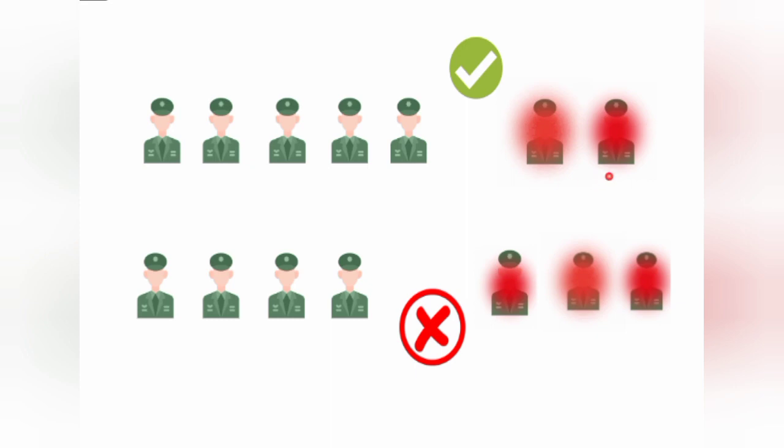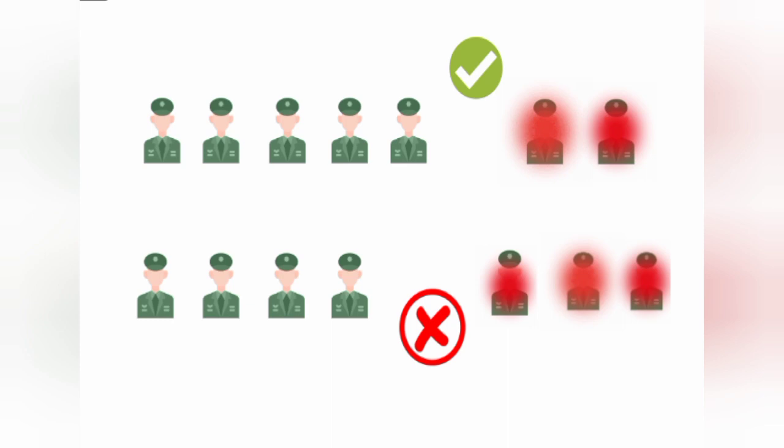Here f means there are 2 faulty nodes, 2 traitors, and 2f plus 1, so 4 plus 1, means a total of 5 non-faulty nodes may be present. If this type of situation occurs, then they can reach a consensus agreement, follow the message, and attack the city.